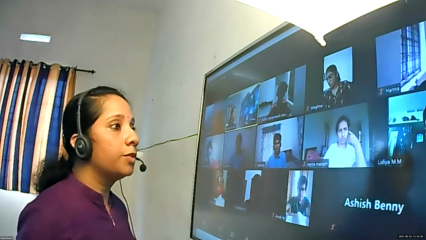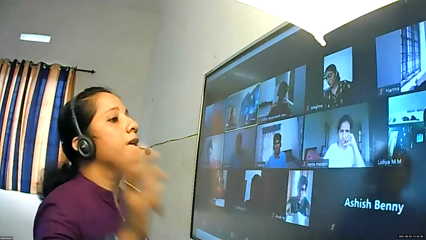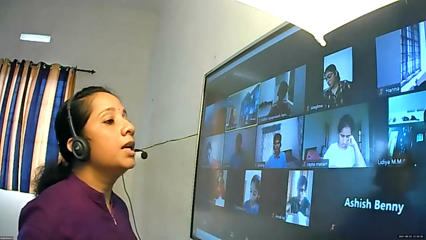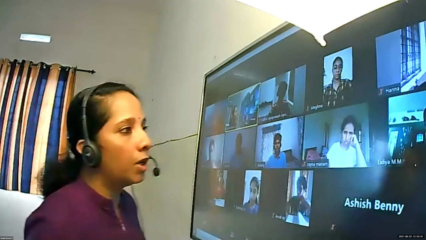Size mutable means number of rows can be changed. We can change the number of rows or the number of columns. That is size mutable. The size of the data frame data structure we can change. Do you get the difference between size mutable and value mutable? Yes, ma'am.